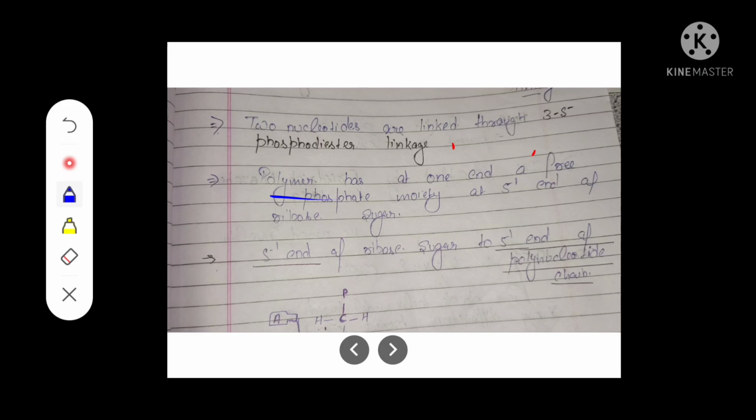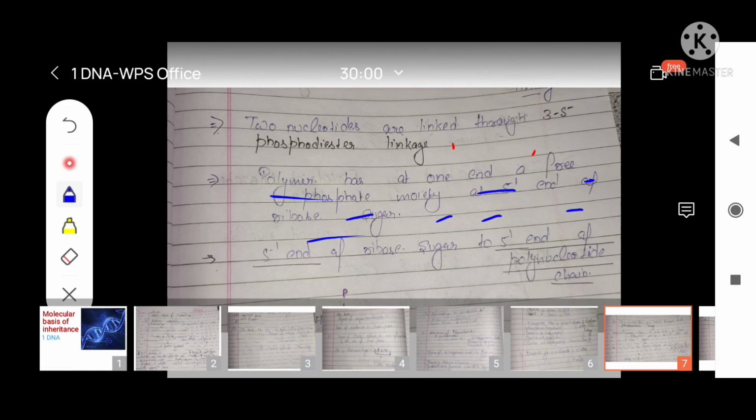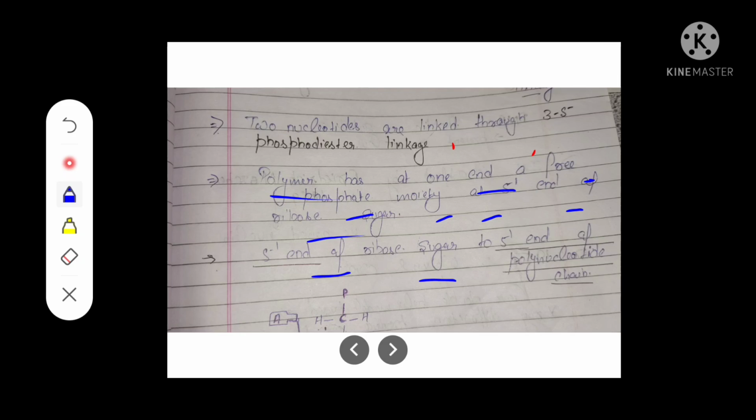The polymer has at one end a free phosphate moiety at the 5' end of the ribose sugar, and this is called the 5' end of the polynucleotide chain. Look into the diagram to see how this phosphate group is attached at the 5' end of the ribose sugar.